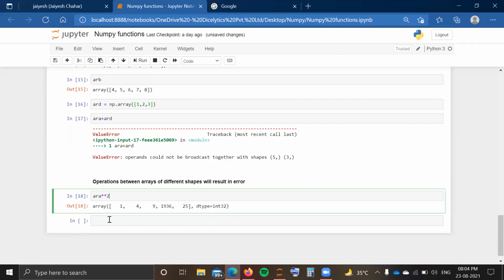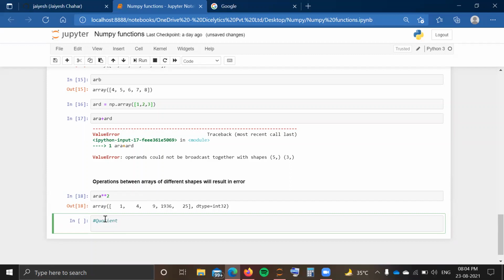Now, what if I want to know the quotients for each element in my array A? So quotient. If you have done Python, you know how to find a quotient of something.